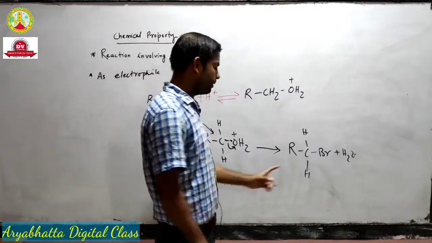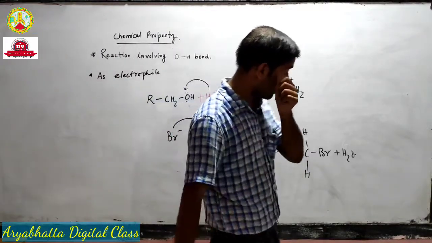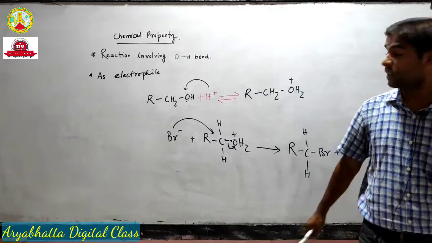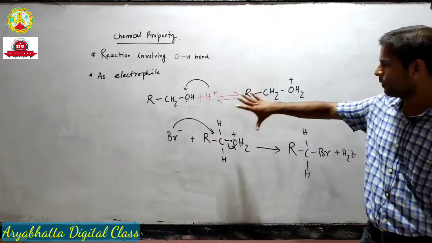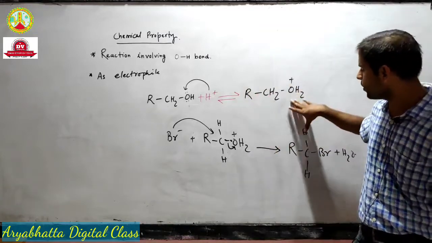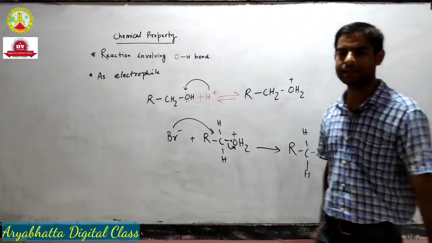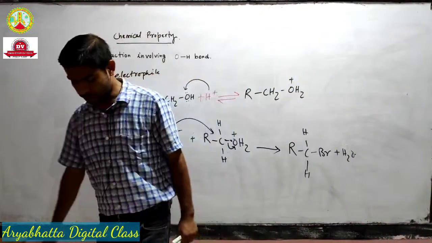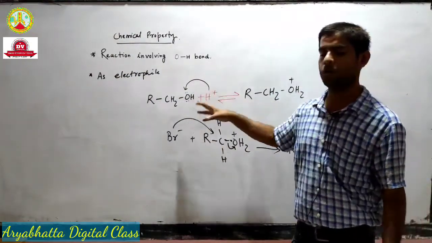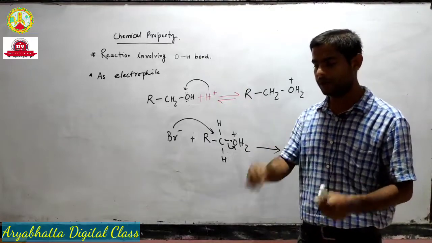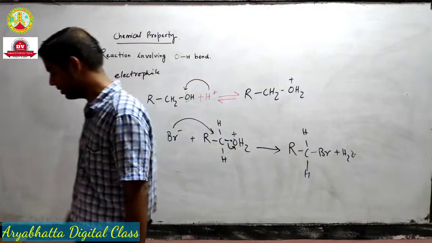So to get this reaction done, we need a proton to initiate it, because unless the alcohol is protonated, it will not act as an electrophile. So what we did is, we first gave the alcohol a proton, and by giving the proton we converted it into an electrophile, and we got this substitution reaction.